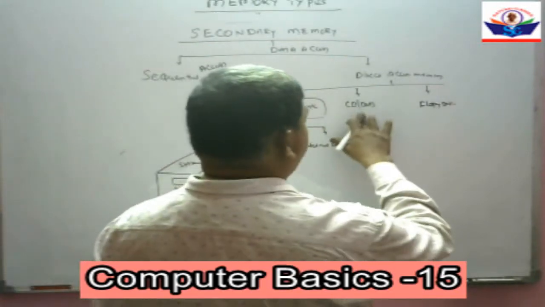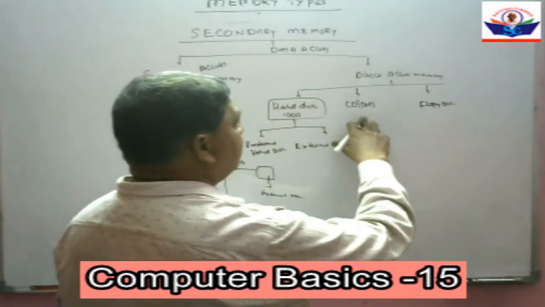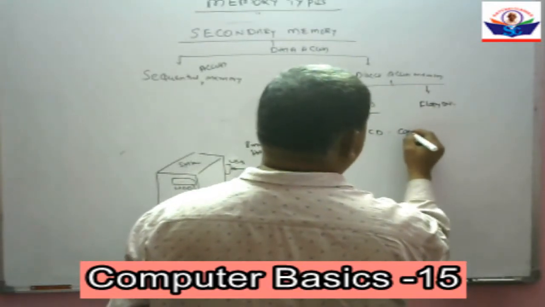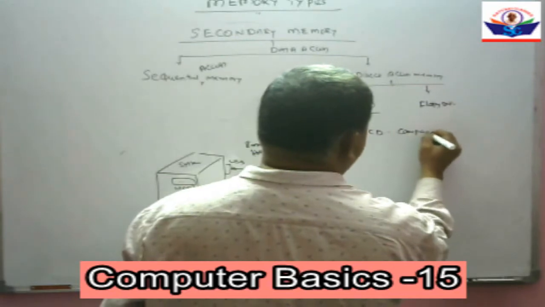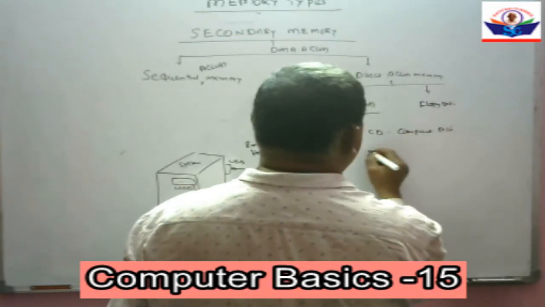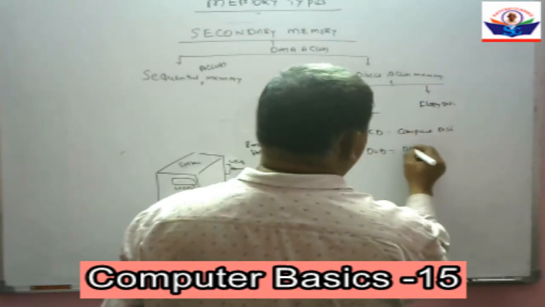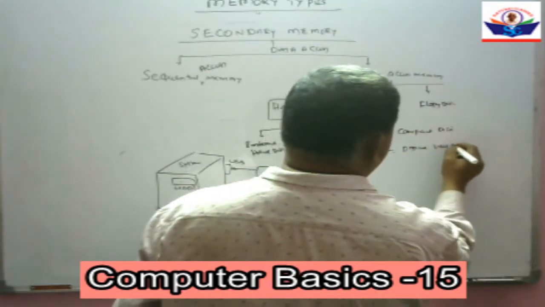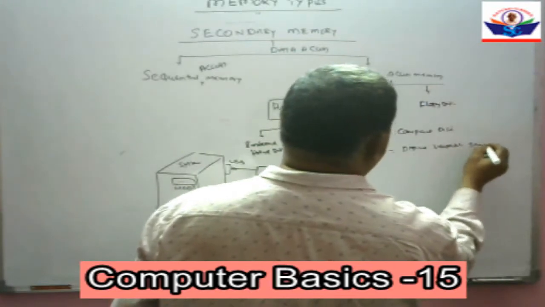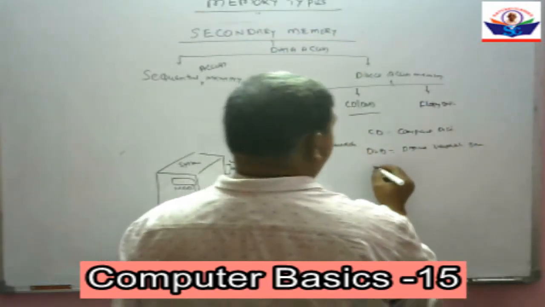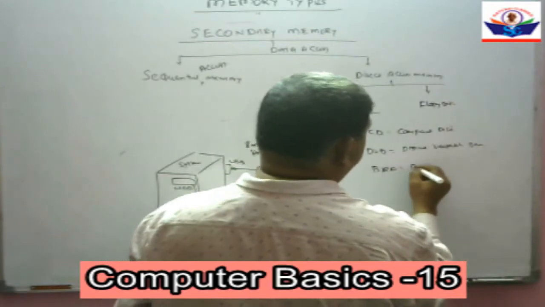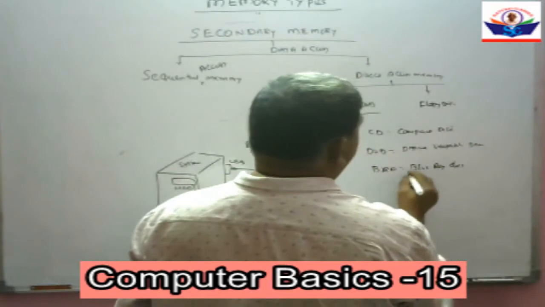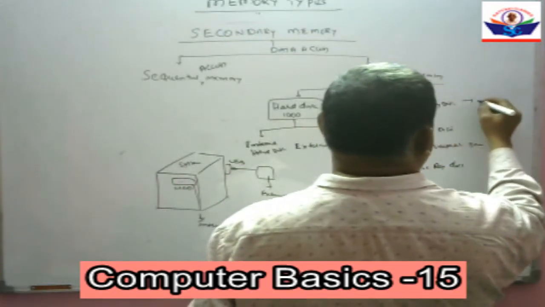CD stands for compact disk, whereas DVD stands for digital versatile disk. And there are BRD, Blu-ray disc, and floppy disk.